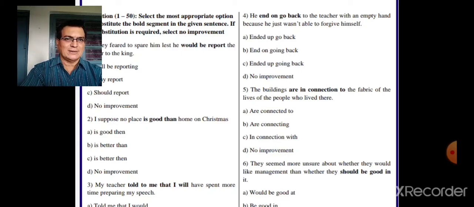End on go back. So you have to improve this sentence. He ended up going back. End up going back. So that's the phrase end up. So he ended up going back to the teacher with an empty hand. So you should be able to find the right phrase here. So C is the right answer, ended up going back.